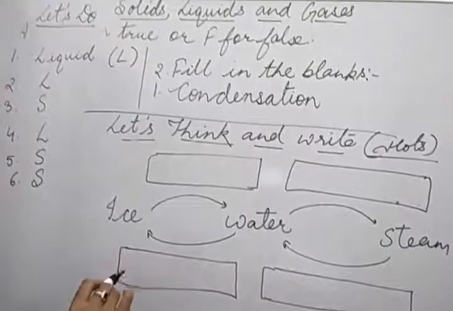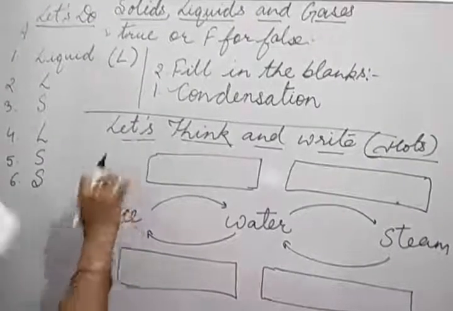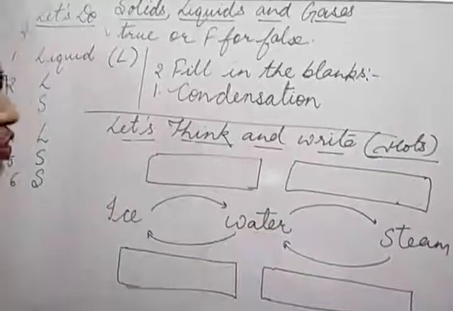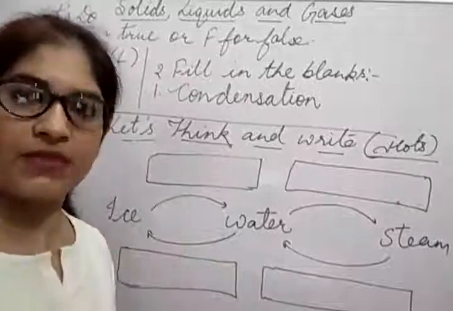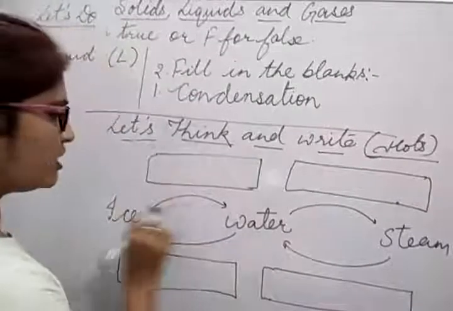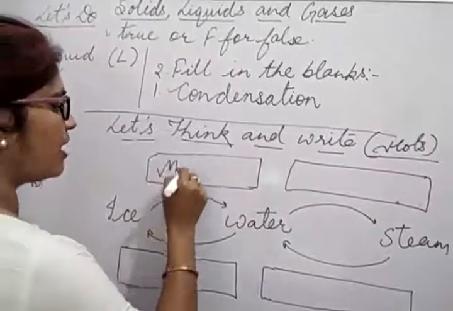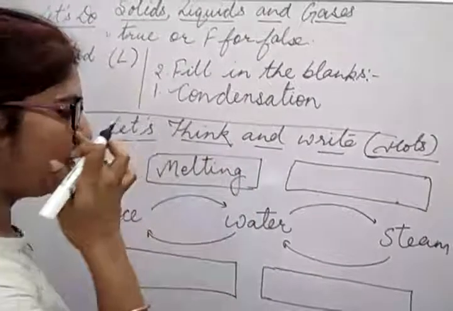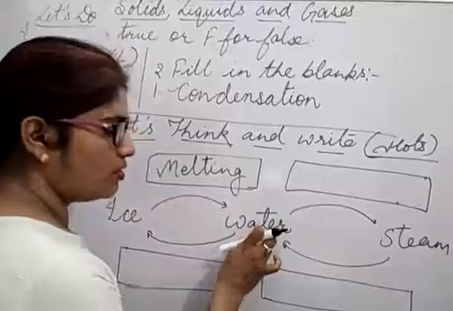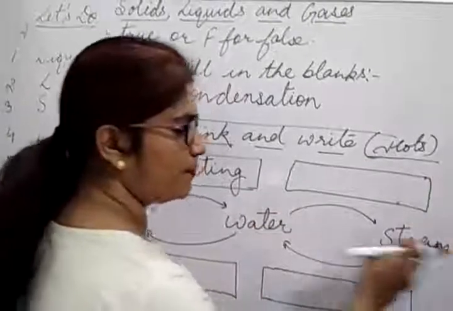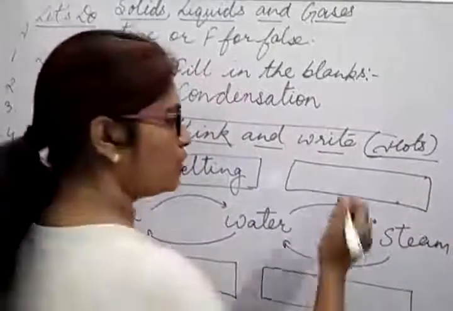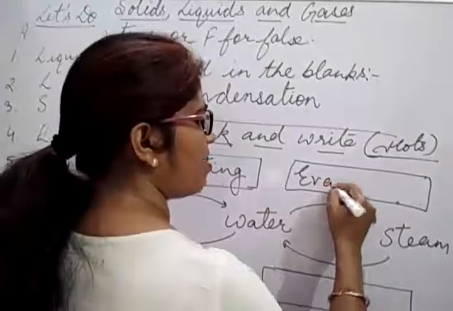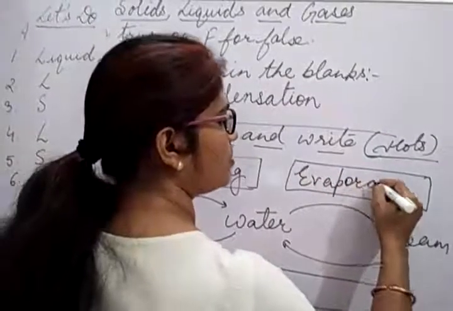So you know very well, when ice changes into water, which process is that? Yes, you know very well, when ice changes into water, that is melting. You write here melting. When water changes into steam by heating, that is evaporation.